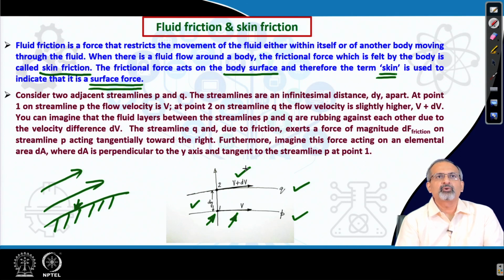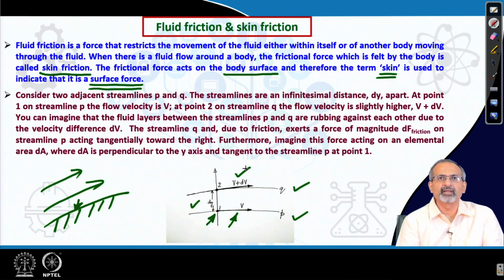Now, you can imagine that the fluid layers between the streamlines P and Q are rubbing against each other due to the velocity difference, and the faster one, the quicker one, is tending to drag the slower one, and due to this friction there forms a force of magnitude dF subscript friction on streamline P acting tangentially towards the right.